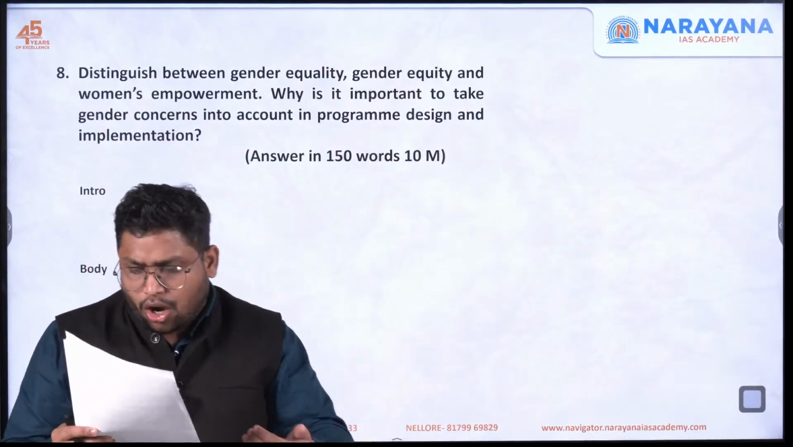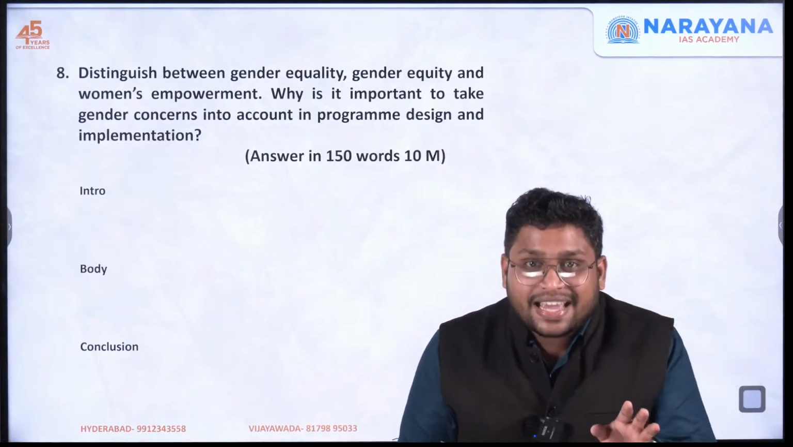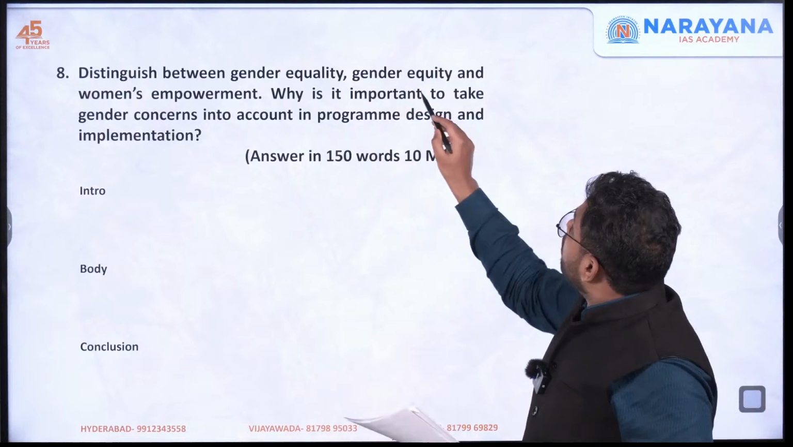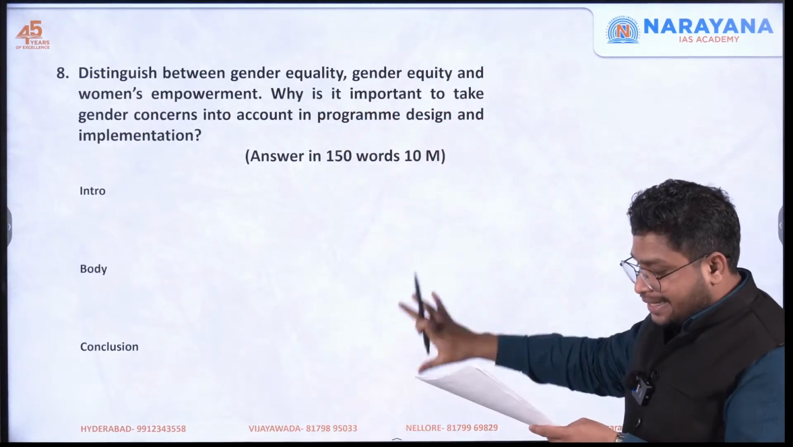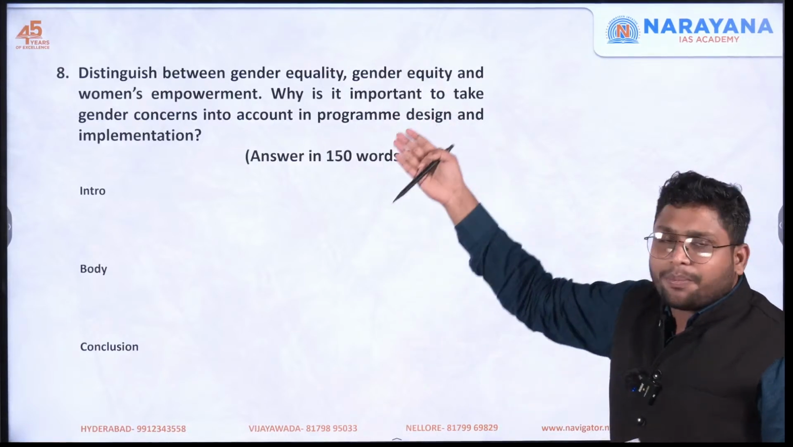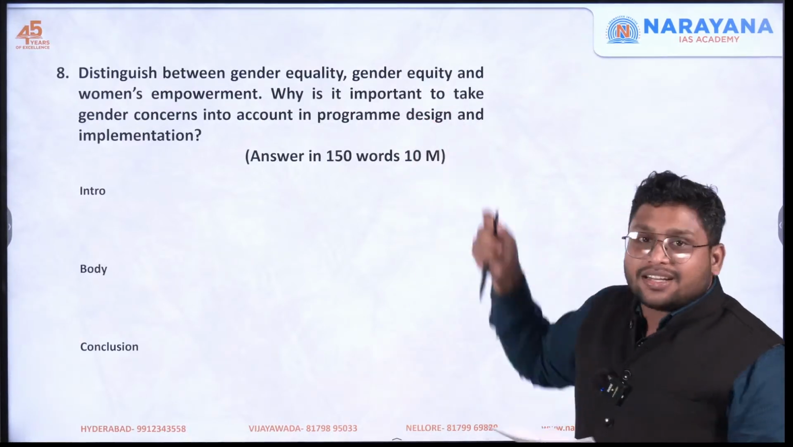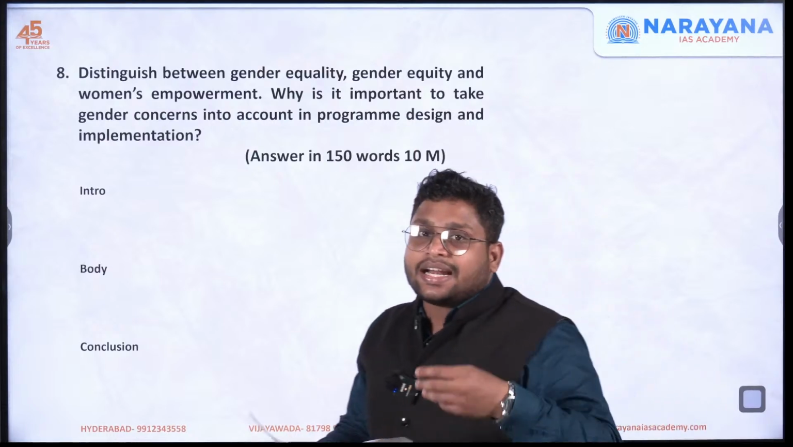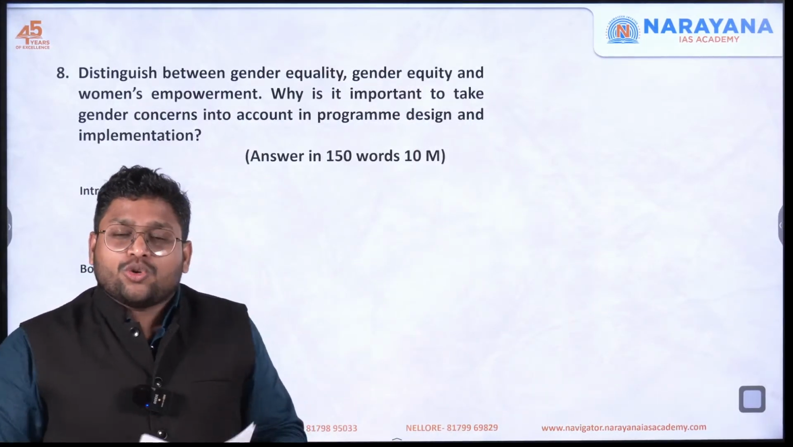You can even talk about some of the Scandinavian countries, which are considered to be the best examples when it comes to women empowerment. So this is how elaborately you can write this entire answer. I would suggest write some data also when you are mentioning that men and women are not equal in practical terms. For example, you're saying that the salary that they get is not the same. You can mention some data.